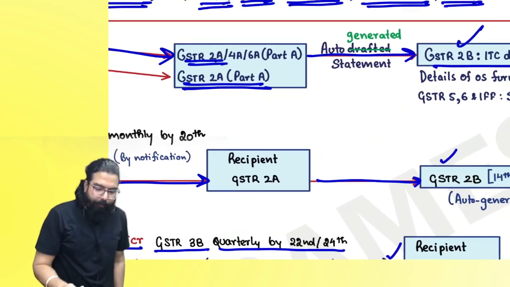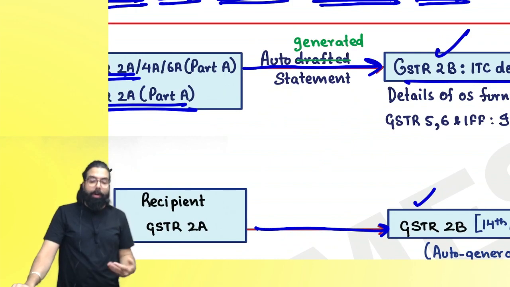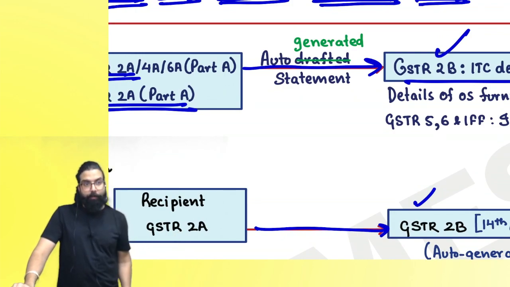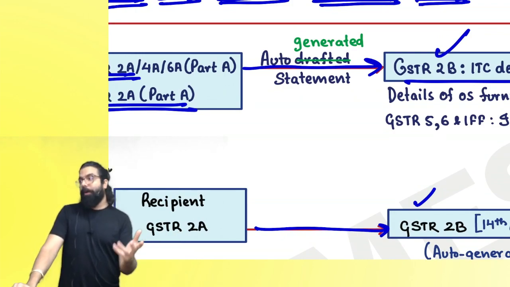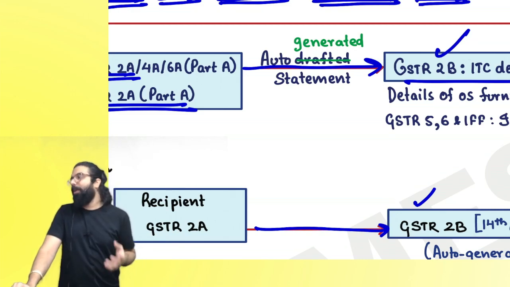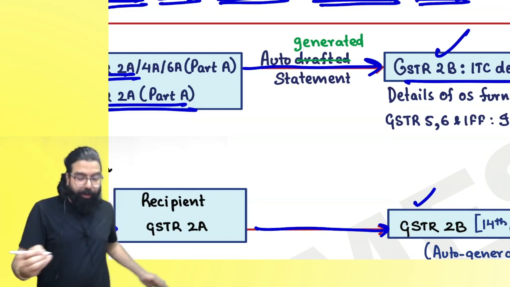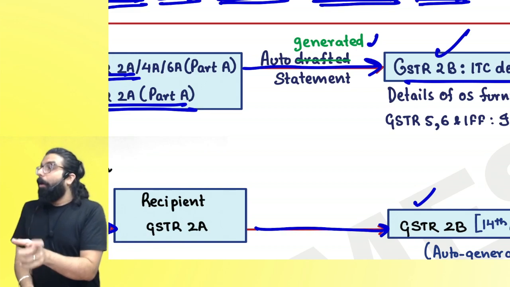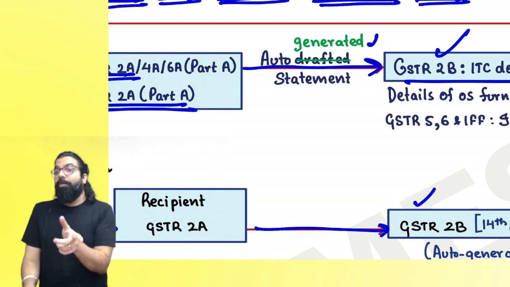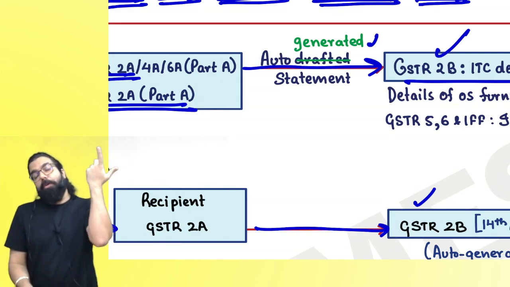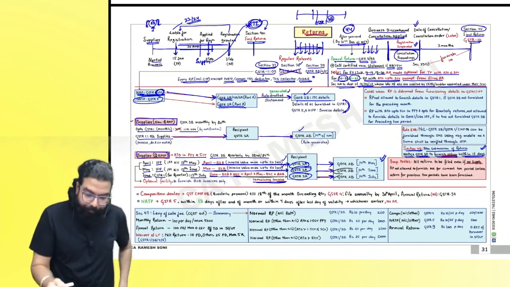Now, everyone over here, listen, earlier the word used was auto-drafted statement. GSTR 2B is what? Auto-drafted. Now they changed the word. They told, drafted doesn't look good, we'll make it auto-generated. Okay. Instead of auto-drafted, now they are using the word auto-generated. Okay, no problem. Everyone over here now.